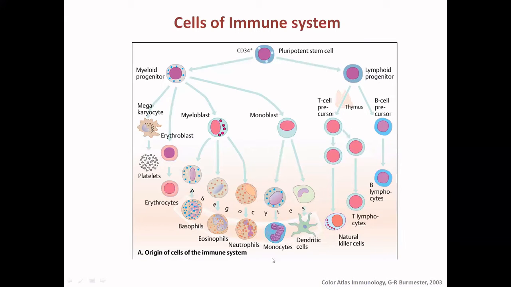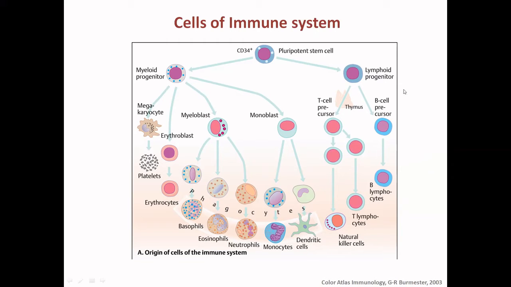So these are the various immune cells that give us protection against infection. The first one is the pluripotent stem cell, the CD34 positive cells. First they differentiate into the myeloid progenitor and the lymphoid progenitor. The myeloid progenitor, through the megakaryocyte, differentiates into platelets. Through the erythroblast, the differentiated cell is the erythrocyte. Through the myeloblast, the terminally differentiated cells are the basophils, eosinophils, and neutrophils. And the monoblast differentiates into monocytes and dendritic cells.